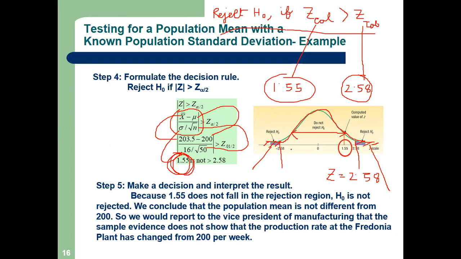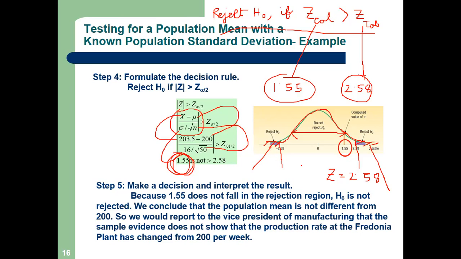So what will the vice president understand from this? Suppose you are the vice president. What will you understand after this study? Sir, we won't reject it. That is statistically. We do not reject because our Z cal is less than Z tab. If our Z cal was more, we would have rejected.